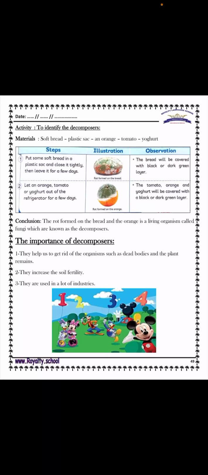Bacteria are used in making yogurt and cheese, while bread mold fungus is the rotten layer that forms on the bread and the orange. These living organisms are called fungi, which are known as decomposers. Okay, the rotten layer that forms on the bread is called the bread mold fungus.